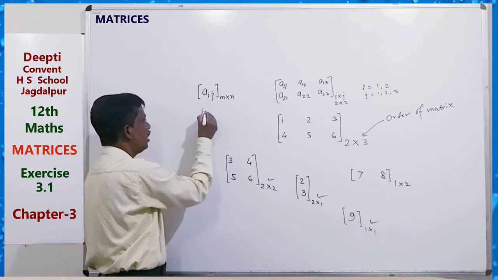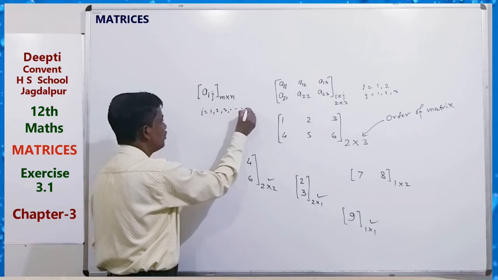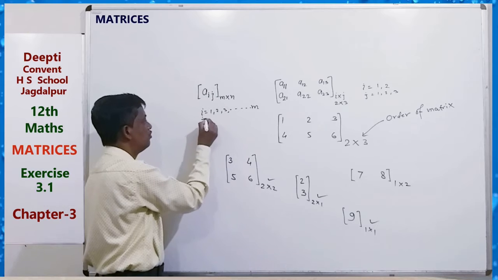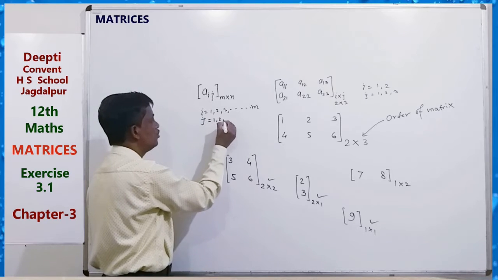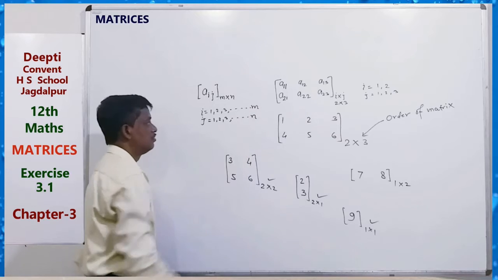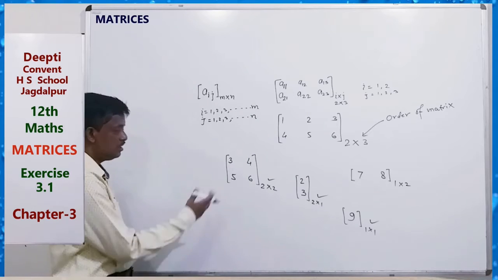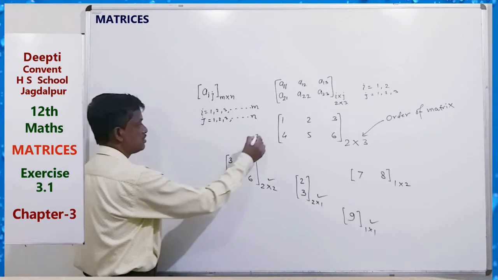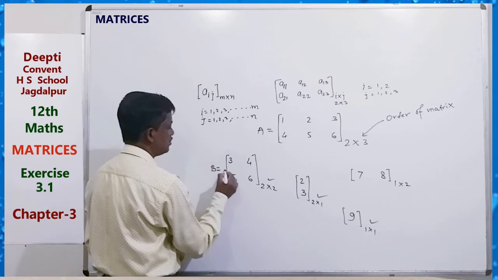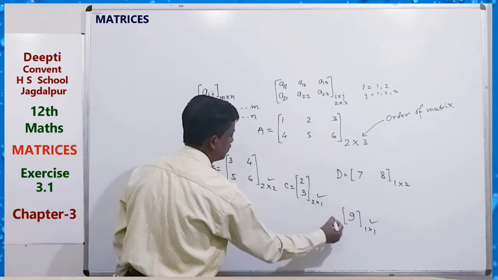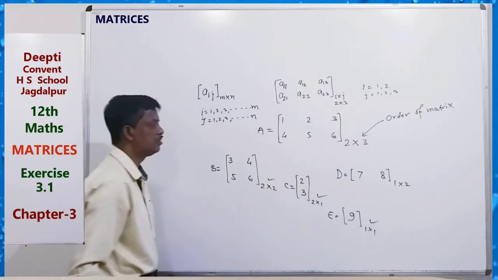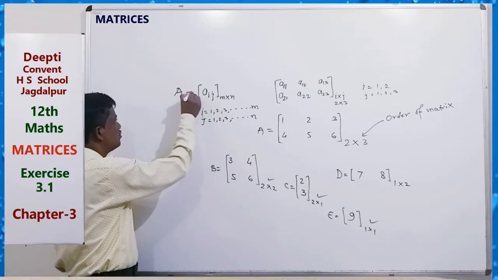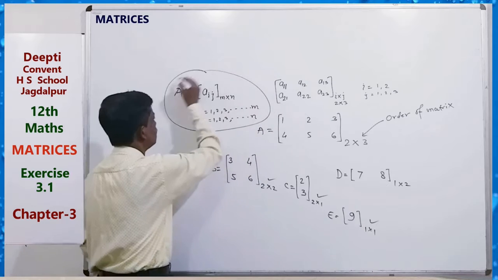That is i equals 1, 2, 3 up to m, the m number of rows, and j equals 1, 2, 3 up to n, the n number of columns. Generally a matrix is denoted by capital letters starting from A, B, C, D, E, or X, Y, Z. So here suppose A equals this. This is our general notation.